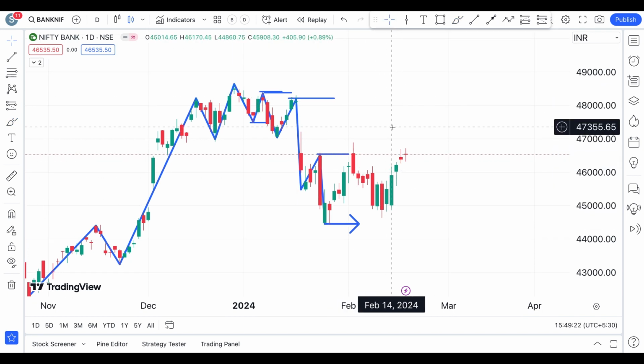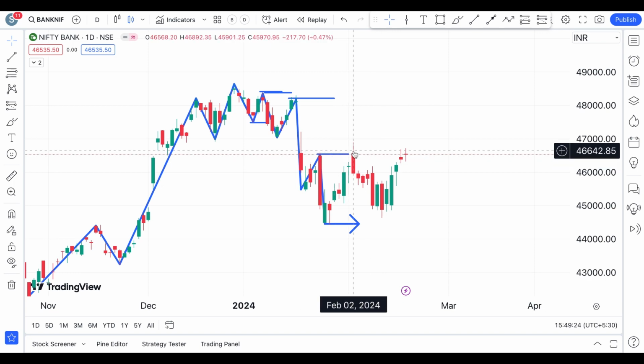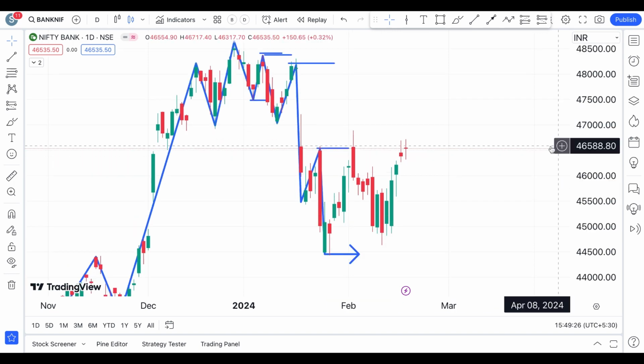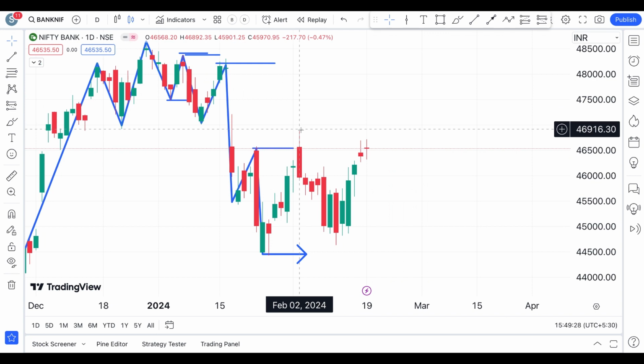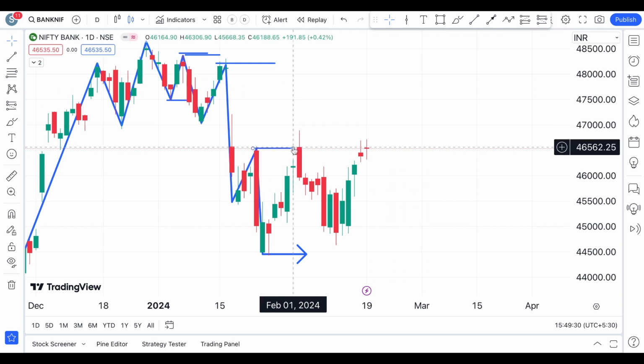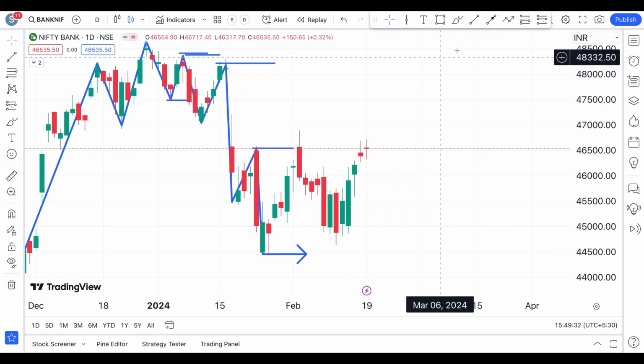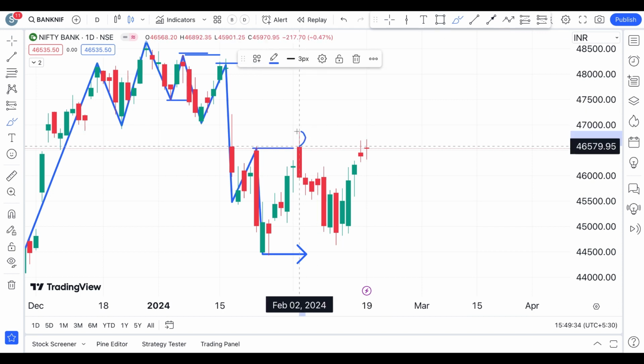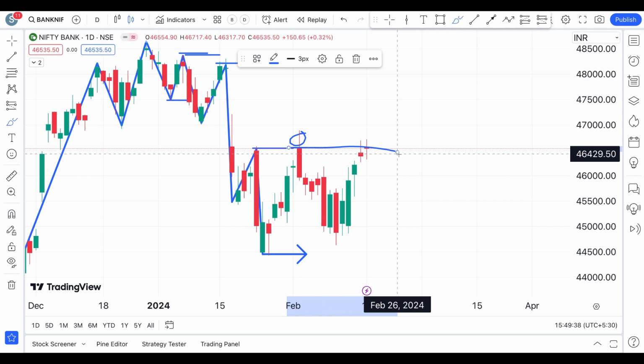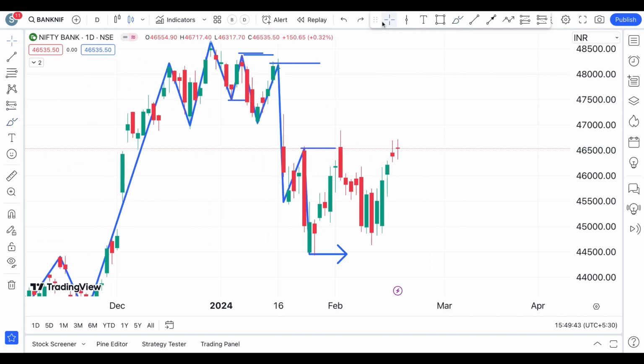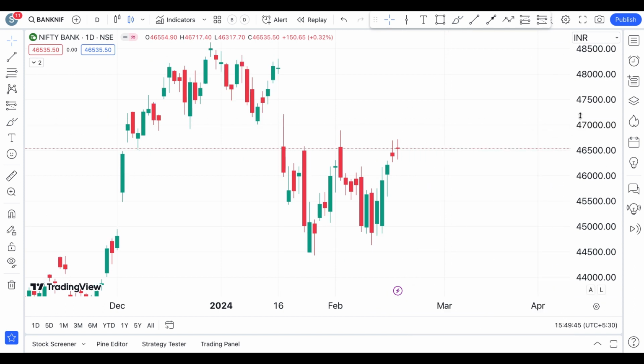So until this high breaks in Bank Nifty, we cannot say that the trend of the Bank Nifty has changed to the upside momentum. But you may say that here you can see that the Bank Nifty has come out of this. Yes, at this level, Bank Nifty has tried to come out of this high, but it has not given us a close above this. A close above this is what is more important. So this is how the swing analysis of Bank Nifty is looking on a daily time frame.